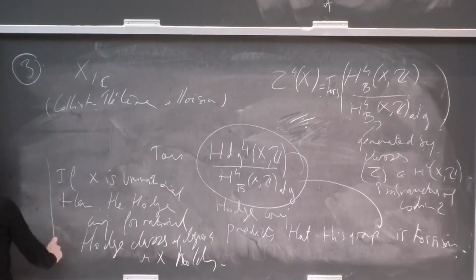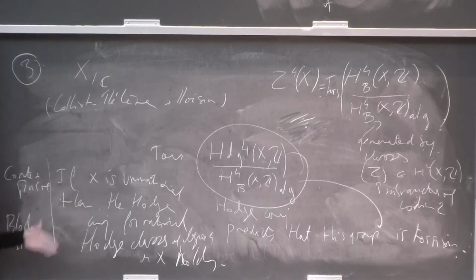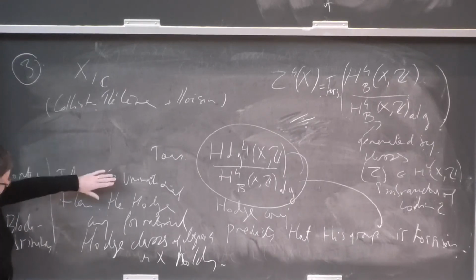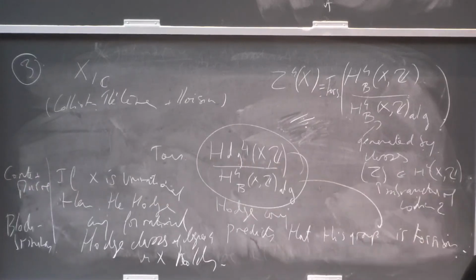This is a result due to Conte and Murre, which has been generalized by Bloch-Srinivas later, where they replace unirational by the fact that the CH_0 group of X is trivial.